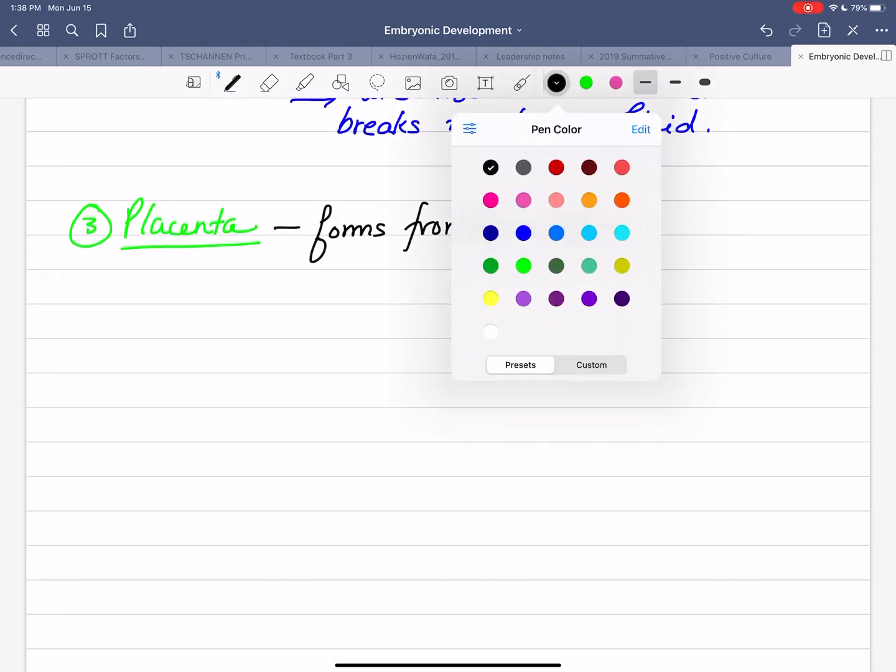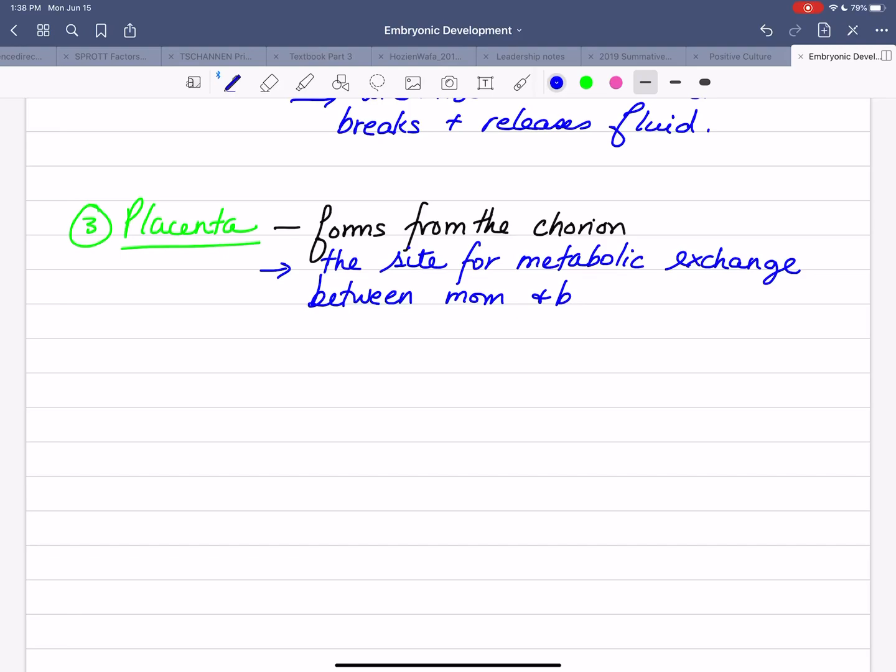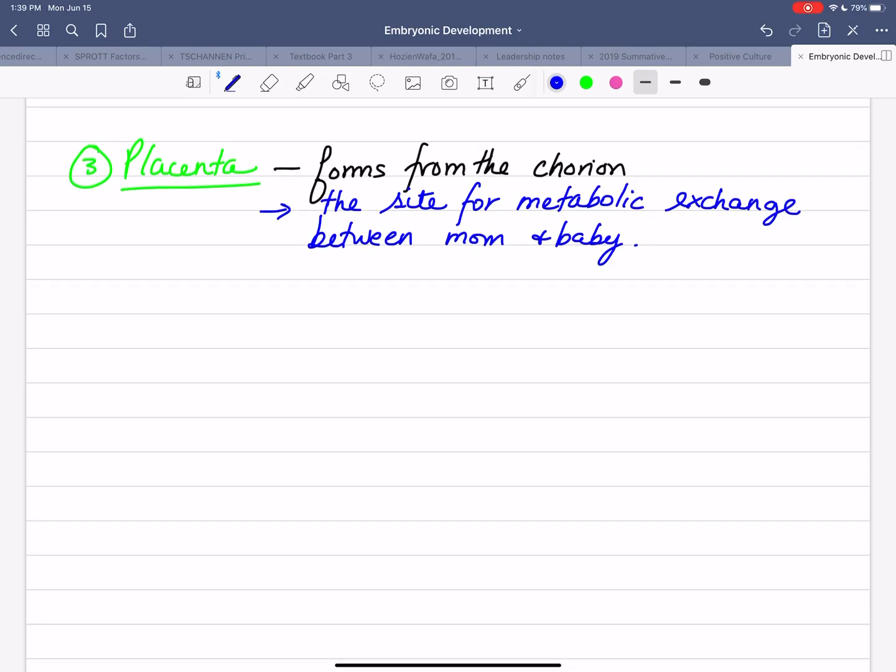And this particular membrane is the site for metabolic exchange between mom and baby. Metabolic exchange, I mean carbon dioxide is exchanged for oxygen, nutrients are exchanged for waste. Okay? And we know that it produces its own hormones to maintain the endometrium.